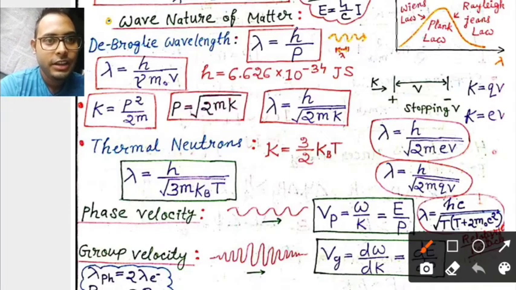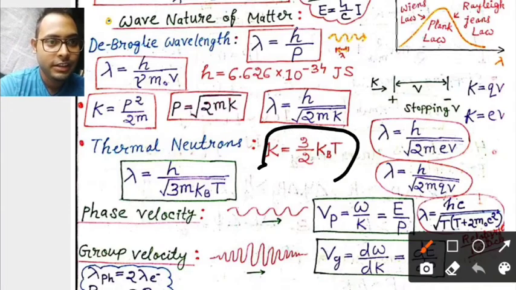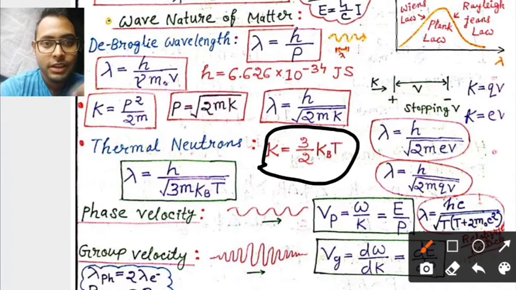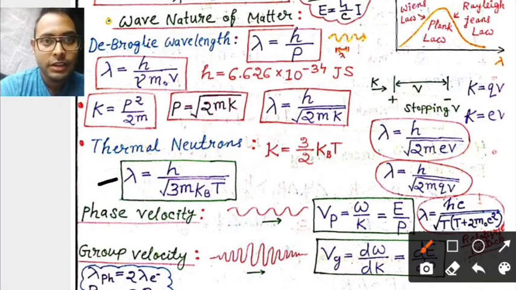The kinetic energy in 3 dimensions is 3 by 2 kT, where k is the Boltzmann constant. We can use this directly in the de Broglie wavelength and we get this here. Sometimes it is asked in exams for the wavelength of thermal neutrons, then you need to use this formula. Remember this.